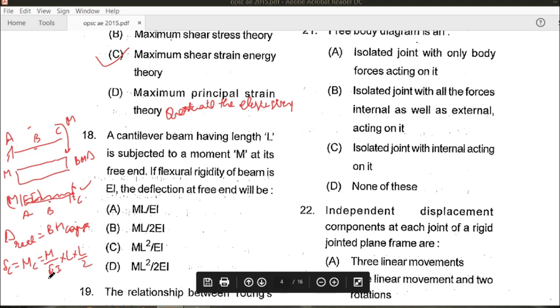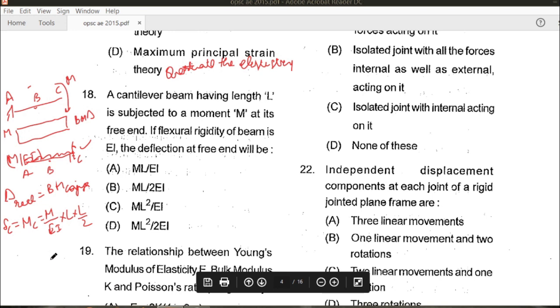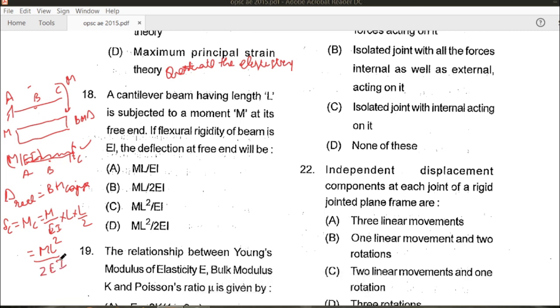Hence the correct answer will be ML square upon 2EI. So MC will be equal to ML square upon 2EI. Hence D is the correct answer for this question.